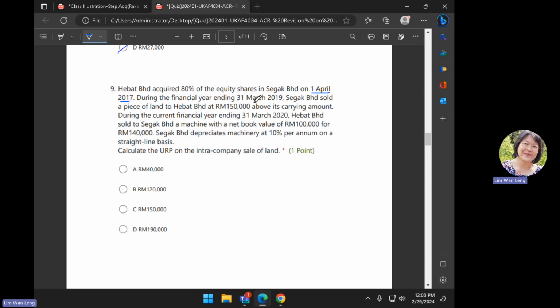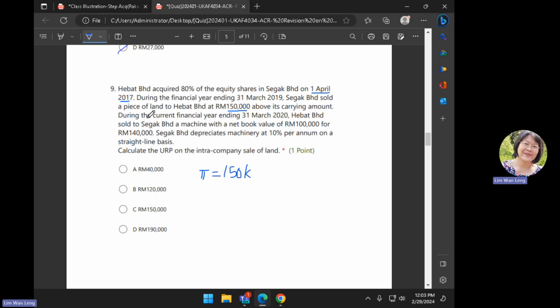During the financial year ended 2019, Serga sold a piece of land to Hebat for 150,000 above the carrying amount. So which means that this is the profit element. If you sell a non-current asset between members of the family, you should not realize the profit because it's from your brothers and sisters.